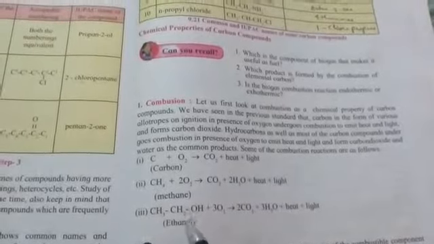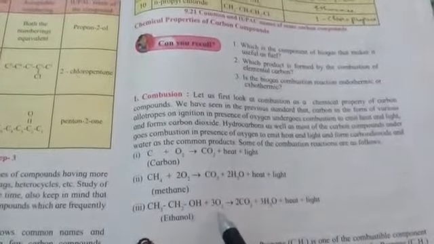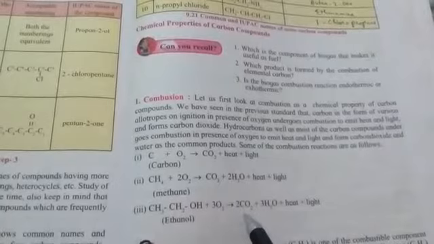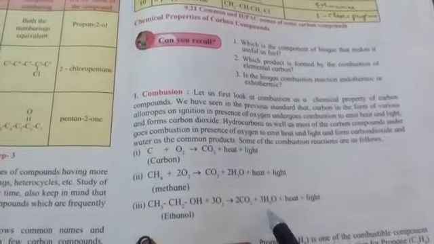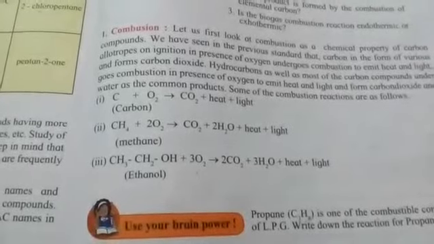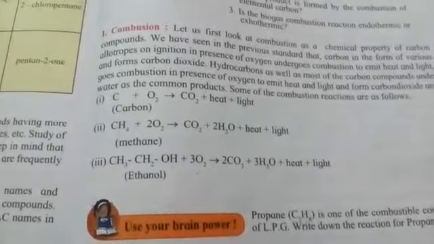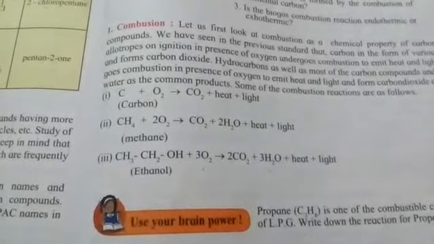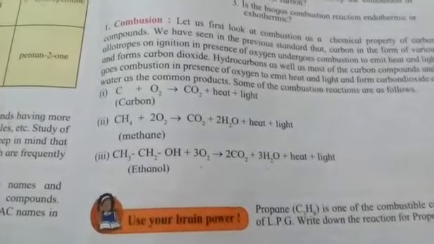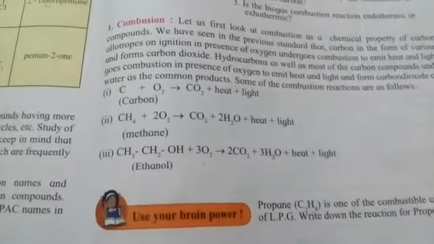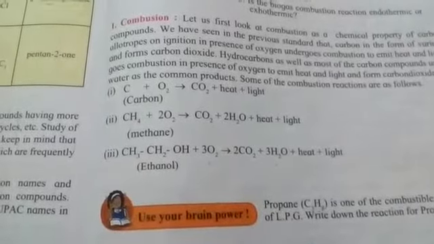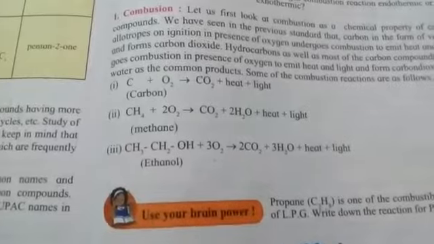Then ethanol, if it burns with oxygen, results in the formation of carbon dioxide, some molecules of water, heat and light again. So this is the chemical property of hydrocarbons. That means whenever hydrocarbons are subjected to combustion, it results in the formation of carbon dioxide as well as some molecules of water, and heat and light energy will also be emitted.